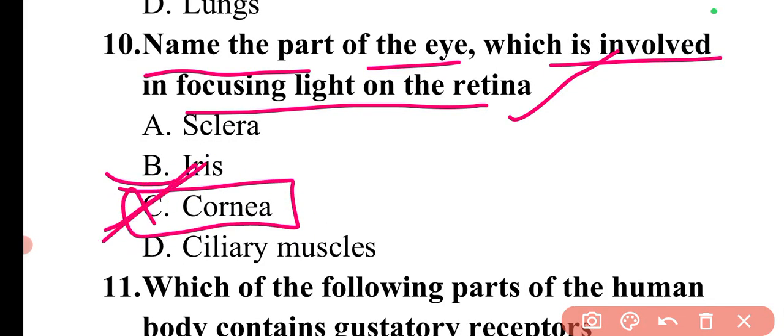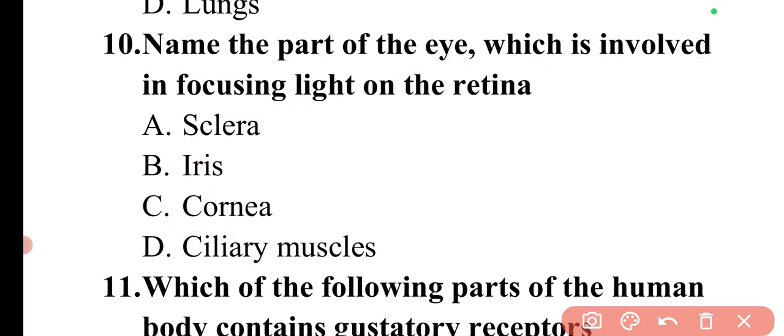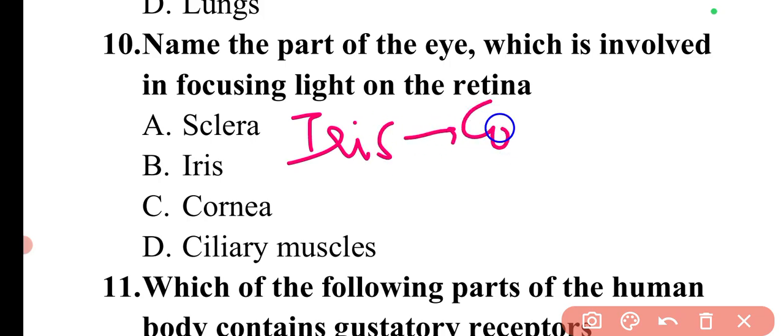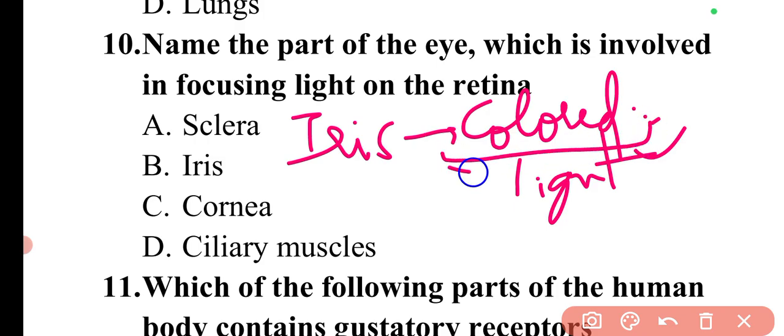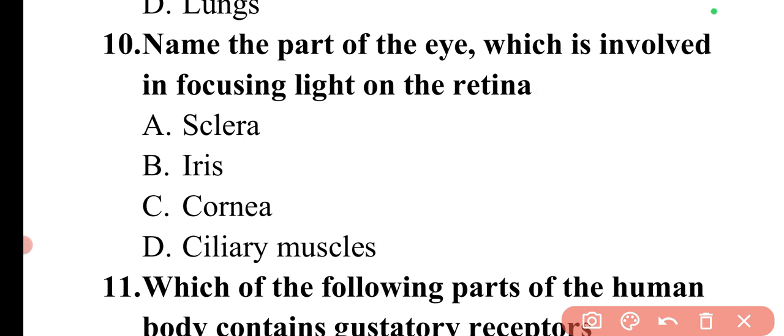Now we can discuss the different functions of the different parts of the eye. So first we can start with the iris. So iris is the colored part of the eye and it controls the light entering. How much light will enter will be controlled by the iris. So here you need to know two important things: colored part is iris and it controls the light entering.